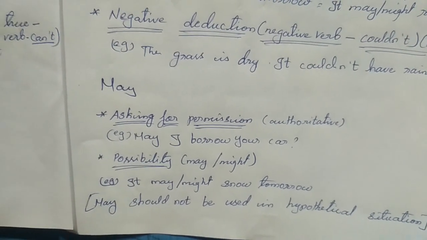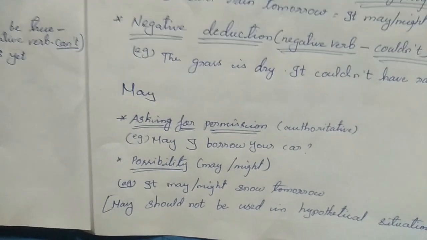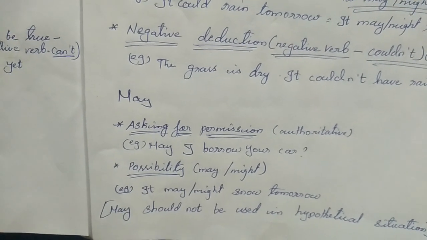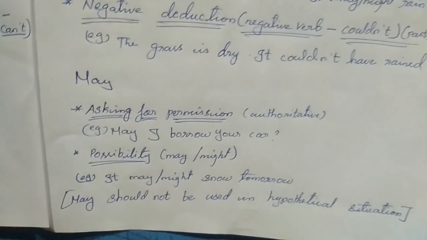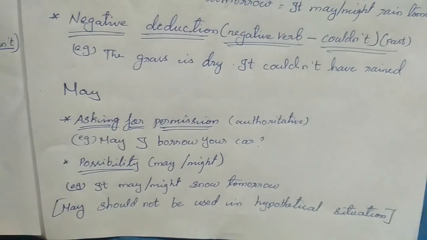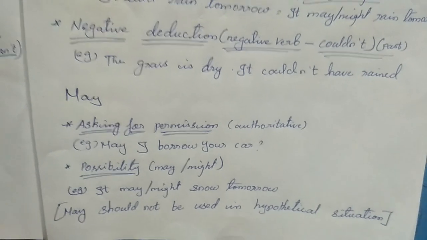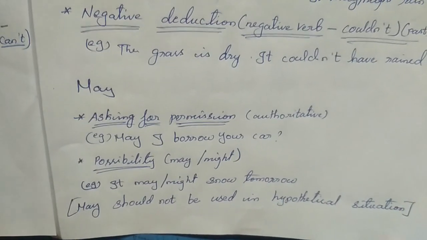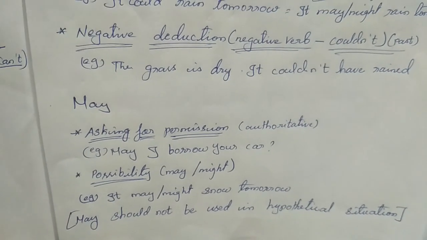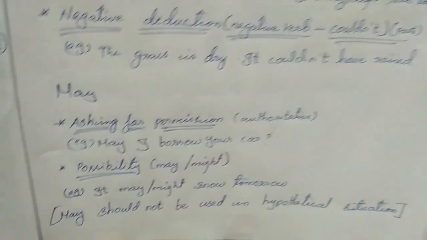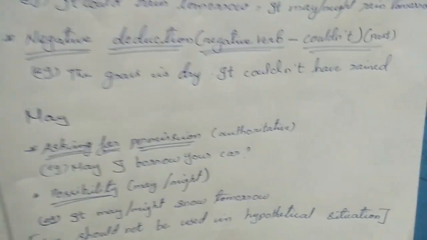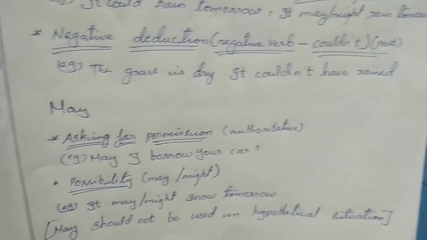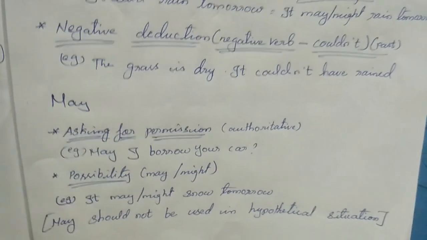Next usage of may is possibility. That is, it may or it might not. So it is possibility. It may or might snow tomorrow. May should not be used in hypothetical situations. Of course, children, but you can use might. For example, her flight might be cancelled. You should not use 'her flight may be cancelled'. It is a hypothetical situation, right? So you should not use may. Only might should be used.